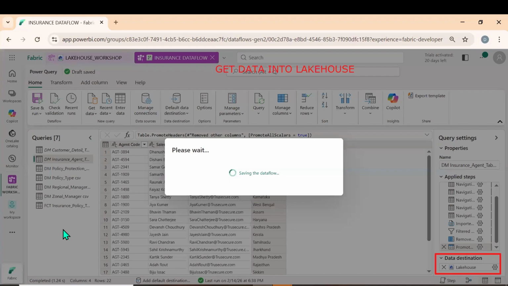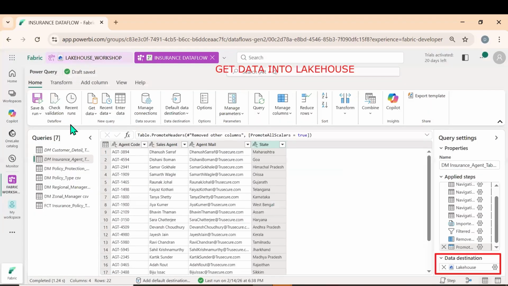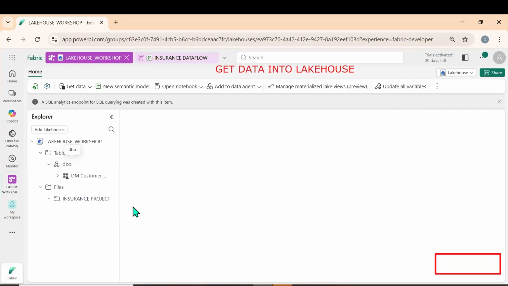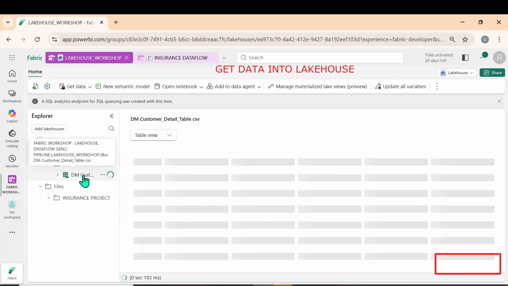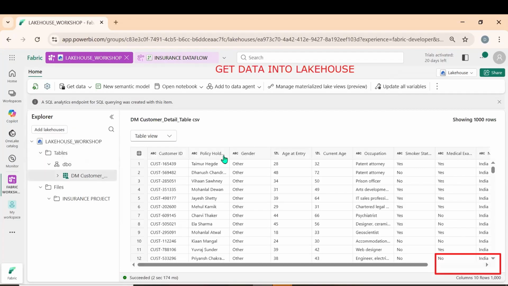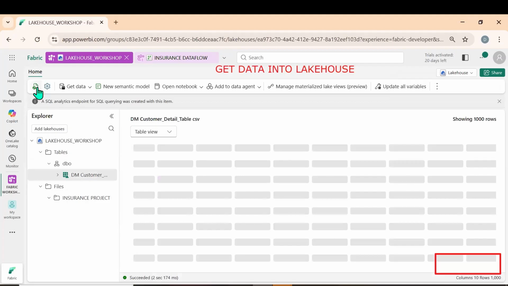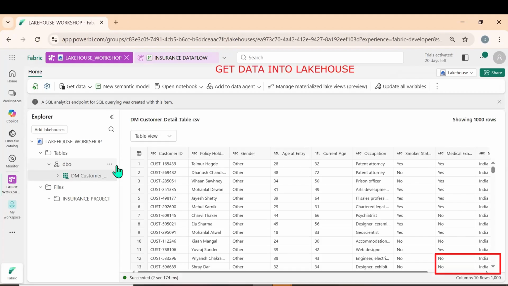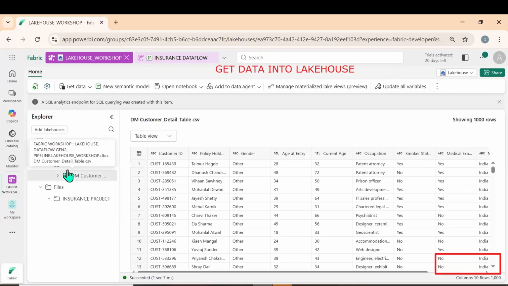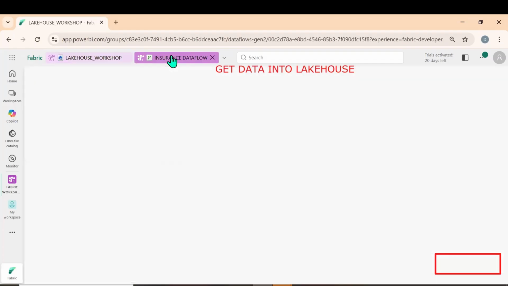Let's see whether it is saved in the Lakehouse or not. Let me click on refresh. Now you see we got customer. Whatever we cleaned, it has been applied in the Lakehouse. Let me click on refresh again. Let's see the other tables. Are we able to see the other tables also? Let us go to the data flow again.